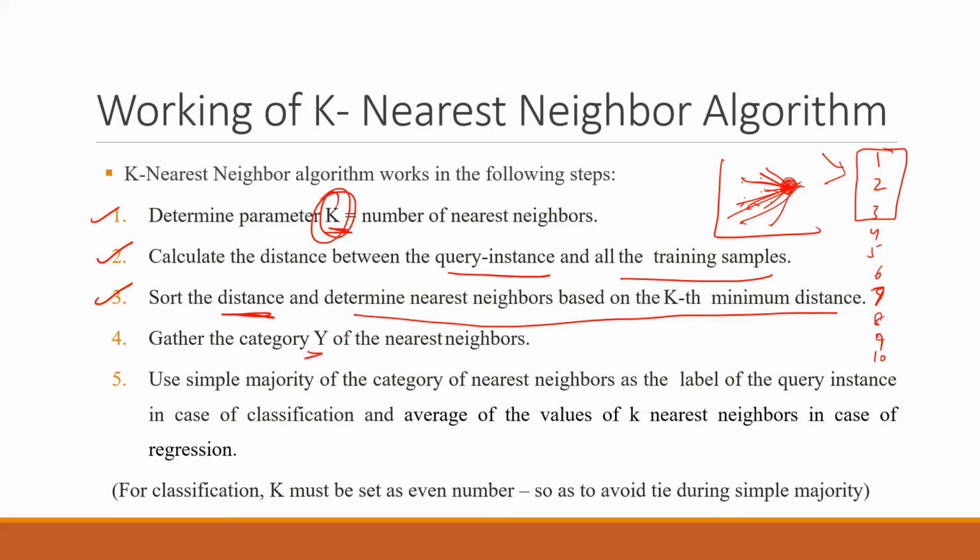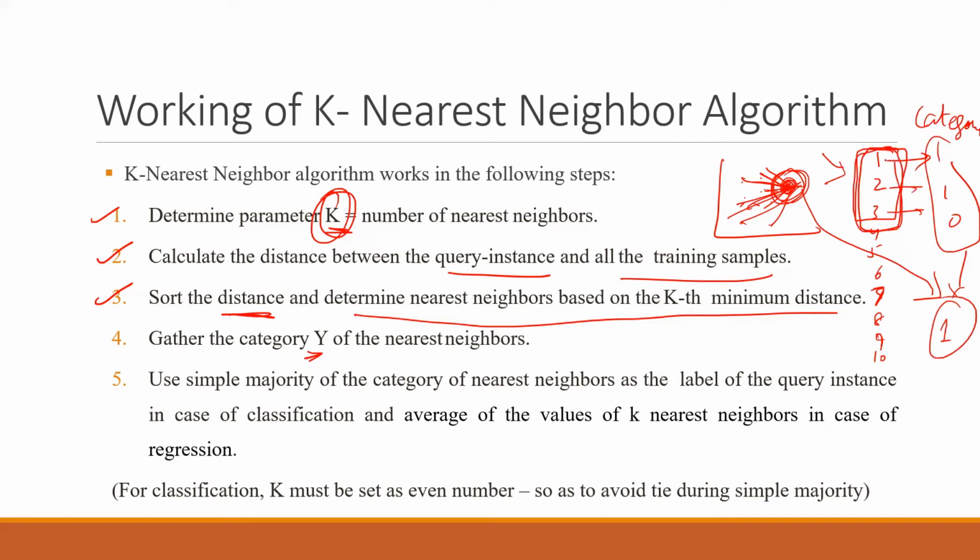Gather the category y of the nearest neighbors. So let's say categories were 1 1 0. So these were the 3 categories, right? Use the simple majority of the categories and take the decision. So 1 1 0 means that the output should be 1. So this point has been classified into category 1 based on k equal to 3. 3 neighbors were checked, and their categories were 1 1 0. Majority was 1, that's why we said that it is class 1.